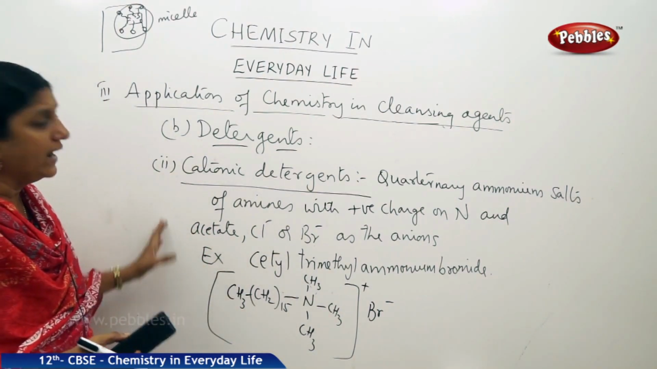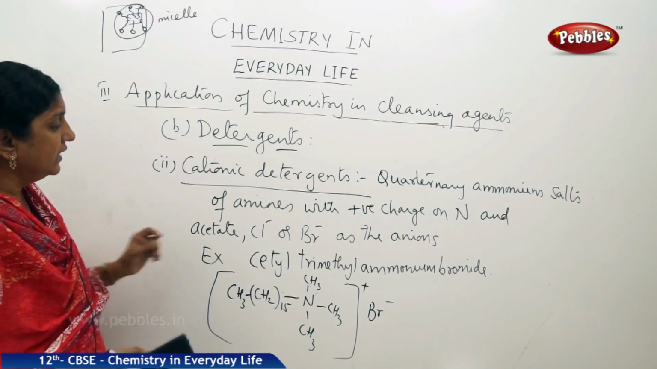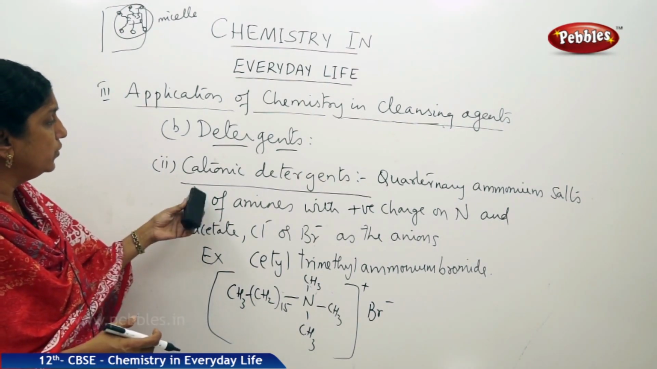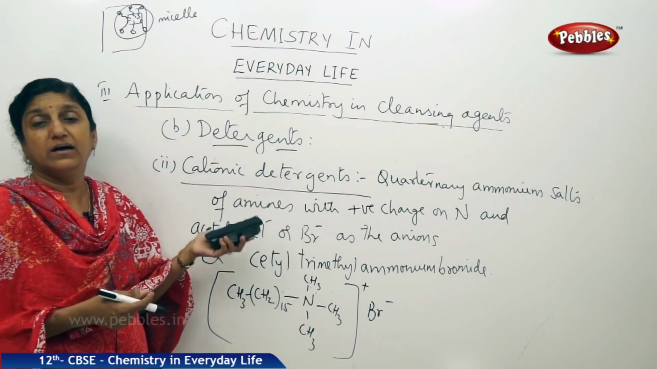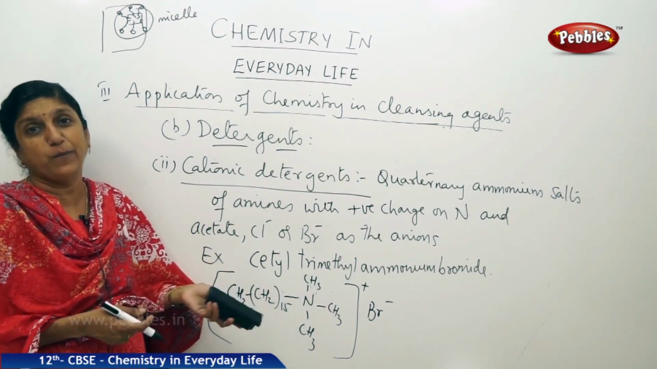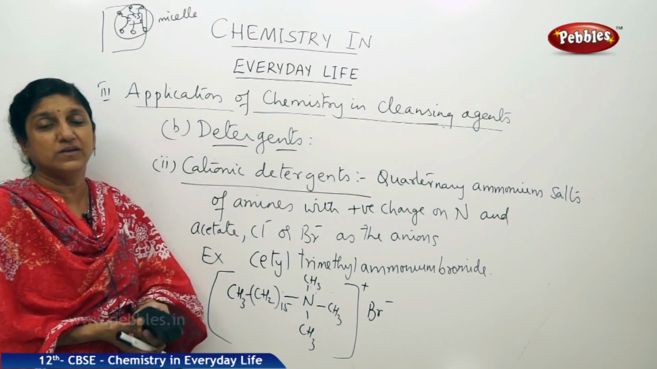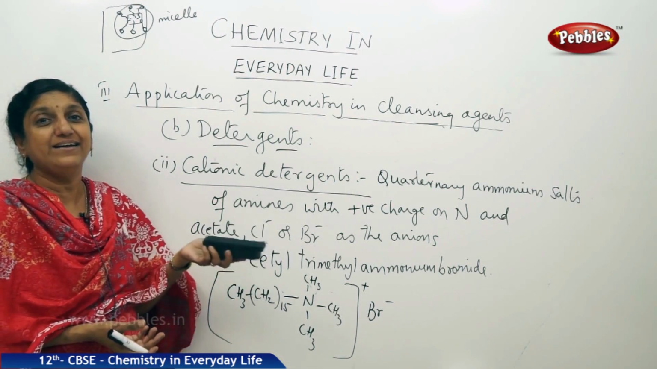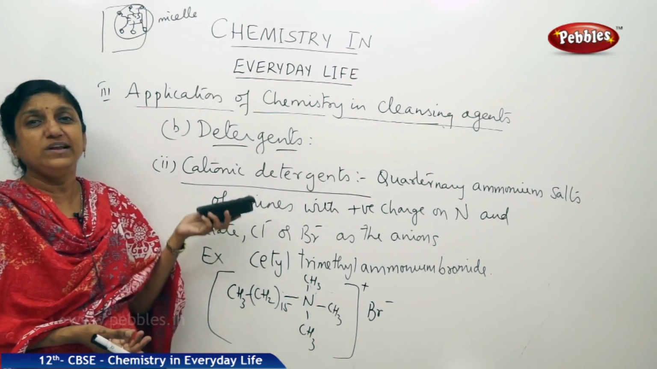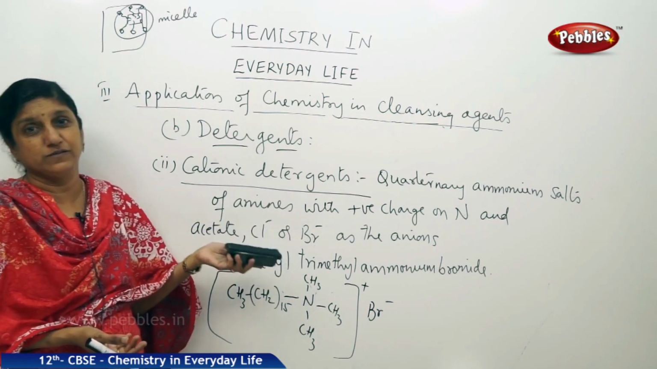So these are the cationic detergents. As I told you, they have germicidal properties. Usually cationic detergents are able to kill germs. That is why, due to this added advantage, usually these soaps are expensive, right.